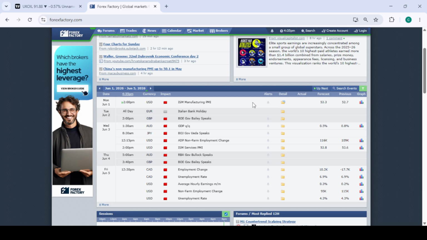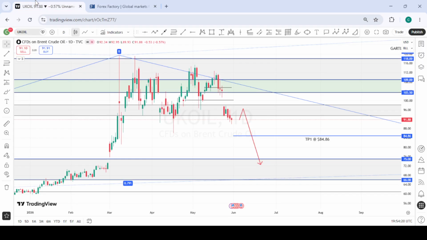On Thursday we have the governor of the Reserve Bank of Australia speaking for the Australian dollar, and the governor of the Bank of England is also going to speak again on Thursday. And then on Friday we know it's an NFP week. We're going to have the unemployment rate and employment change for CAD. We're also going to have NFP for USD. So let's see what we have on the charts for the coming week.